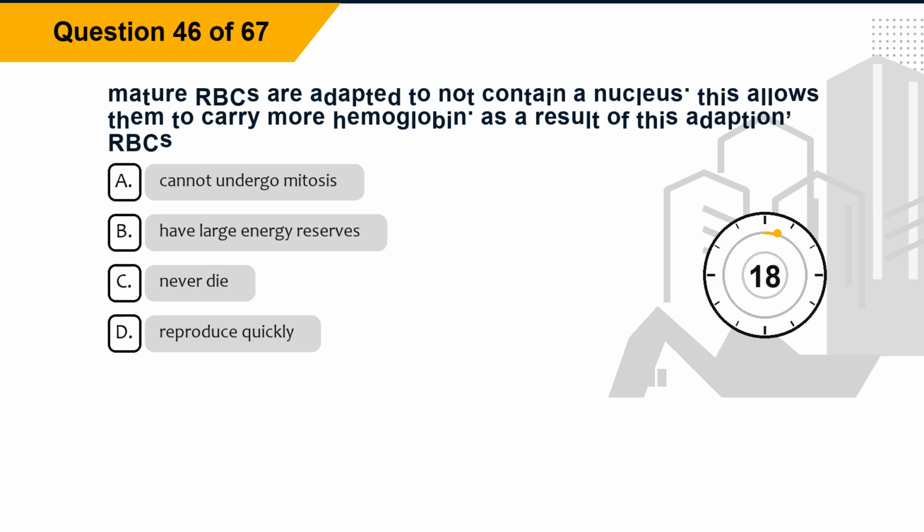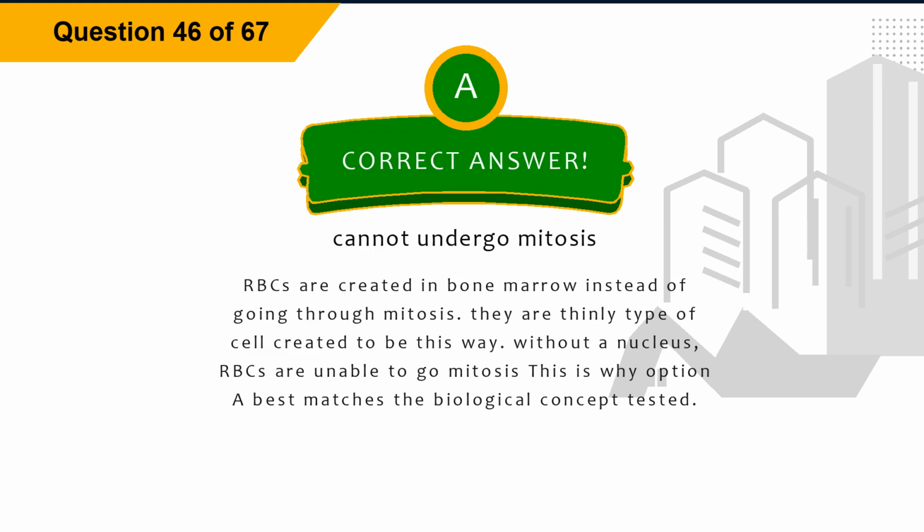Question 46. Mature RBCs are adapted to not contain a nucleus. This allows them to carry more hemoglobin. As a result of this adaptation, RBCs: Option A. Cannot undergo mitosis. Option B. Have large energy reserves. Option C. Never die. Option D. Reproduce quickly. The correct answer is option A.